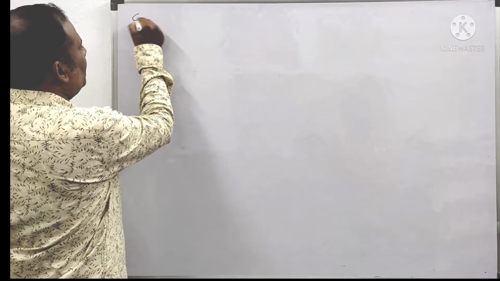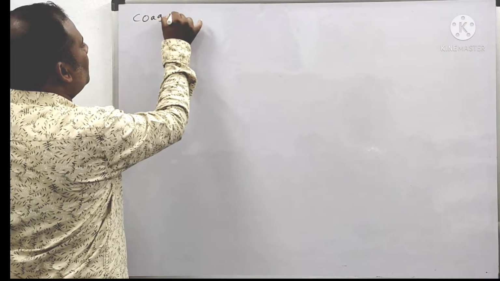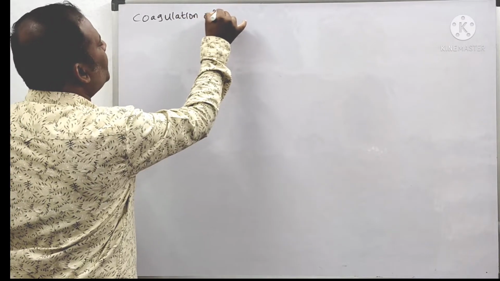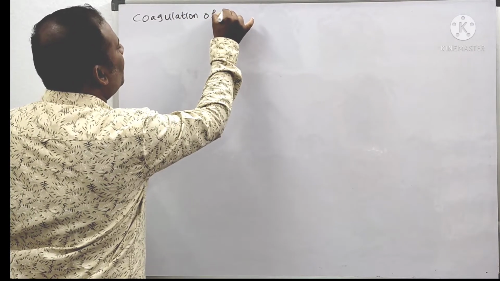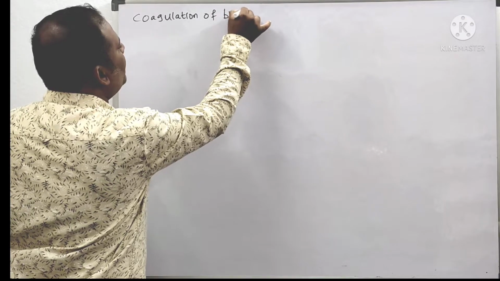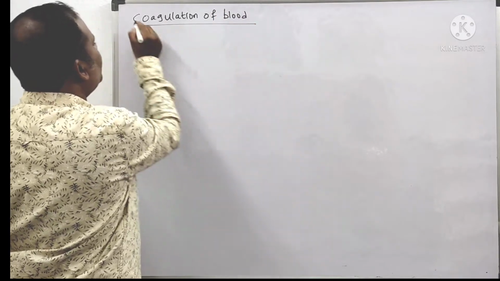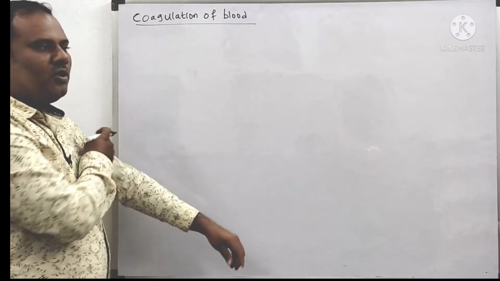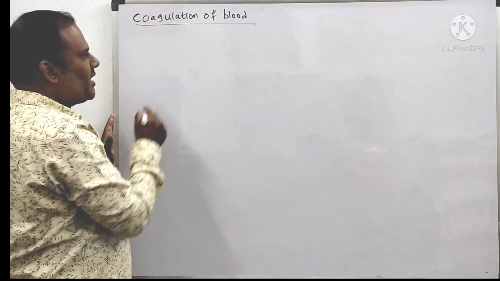Coagulation of blood. What is meant by coagulation of blood? It means clotting. Coagulation means clotting. So how does this clotting occur?